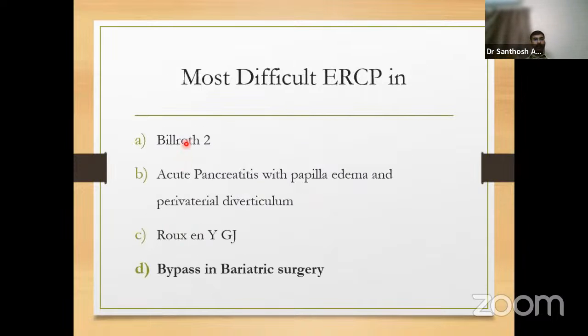Both in Billroth 2, Roux-en-Y, and bypassing bariatric surgeries, you will require an endoscope, not a side viewing scope. Sometimes you require an enteroscope also. But the most difficult one will be bariatric surgeries, because even if we have an enteroscope, we need to go down 150 to 200 centimeters where the JJ will be, and from there we have to come back. Single balloon, double balloon enteroscopes at certain areas face an acute angulation, and it is going to be very difficult. The most difficult ERCP will be for bypassing bariatric surgeries.